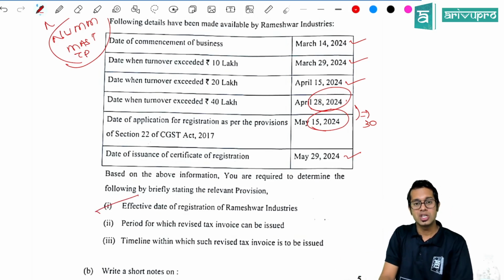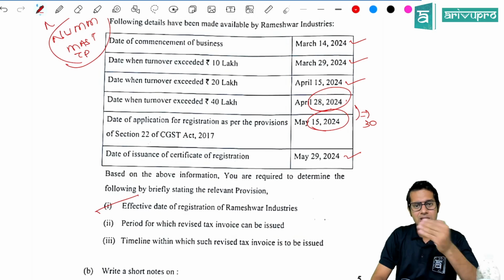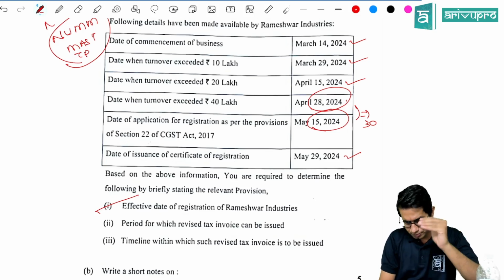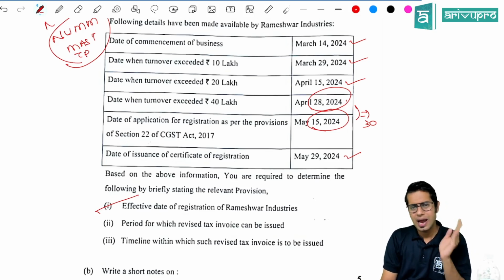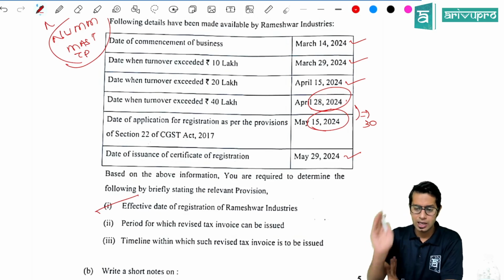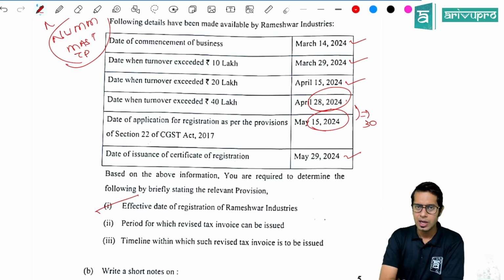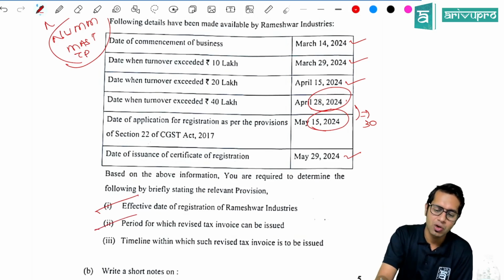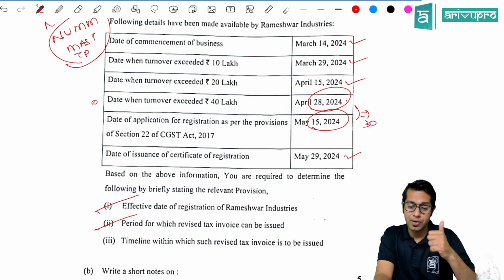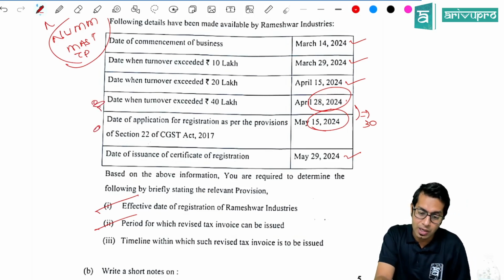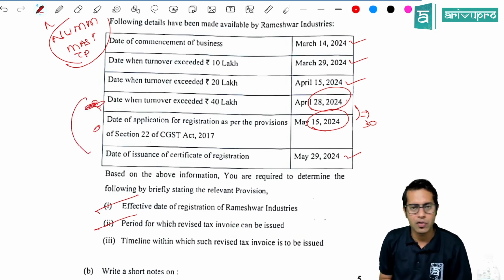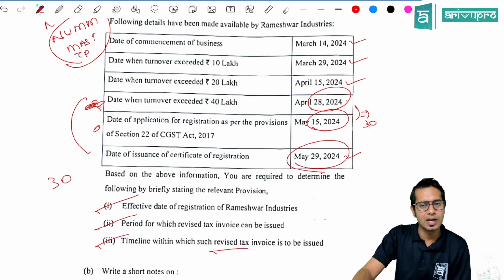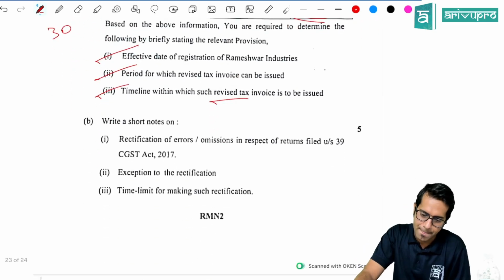So the effective date of registration, if you have applied within 30 days and the registration is granted, will be the date of becoming liable for registration. And if you have not applied within 30 days, then it is the date of issuance of the registration certificate. What is the period for revised invoice? A revised tax invoice is required to be issued for the period from the date of becoming liable for registration till the date of grant of registration. The time limit to issue a revised tax invoice is within 30 days from the date of getting the registration certificate.